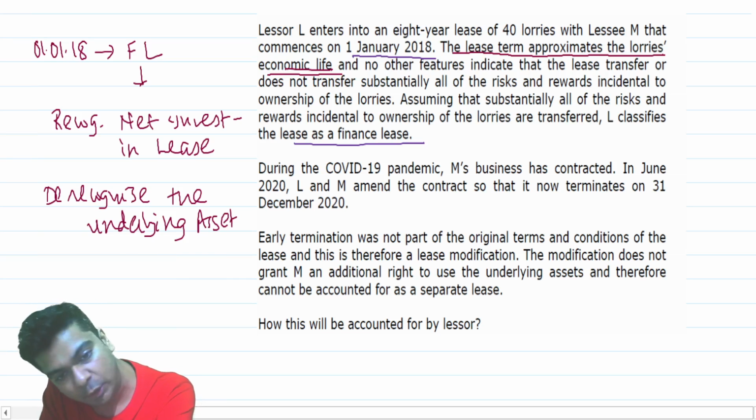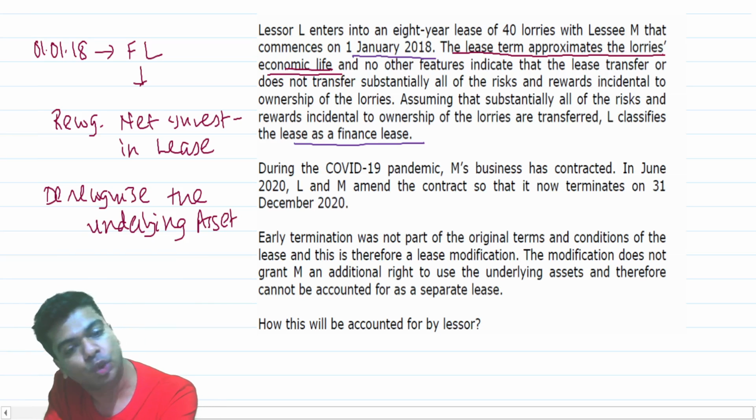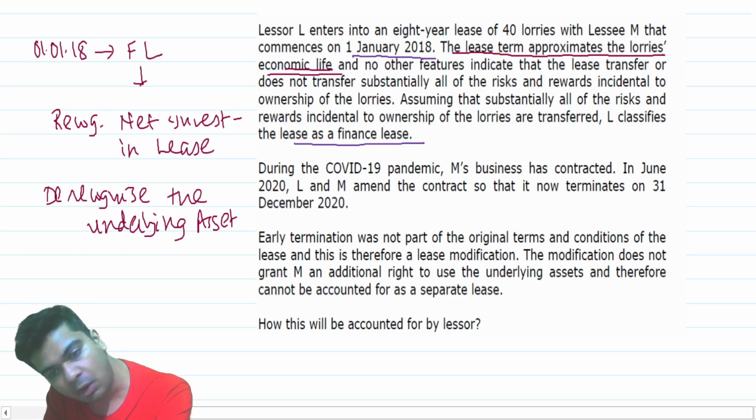Now, during the COVID-19 pandemic, M's business has contracted. In June 2020, L and M amend the contract so that it now terminates on 31st December 2020.